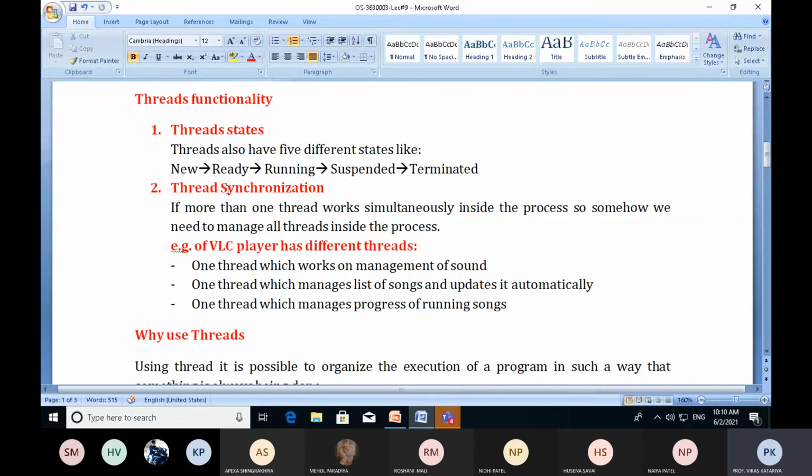Whenever we talk about the order of threads or order of processes, the term introduced is called synchronization. If more than one thread works simultaneously inside the process, somehow we need to manage all the threads inside the process. This kind of management of multiple threads in a single process is called thread synchronization.